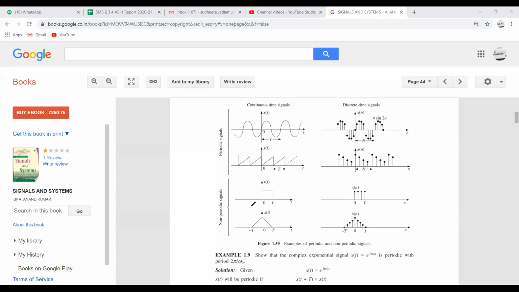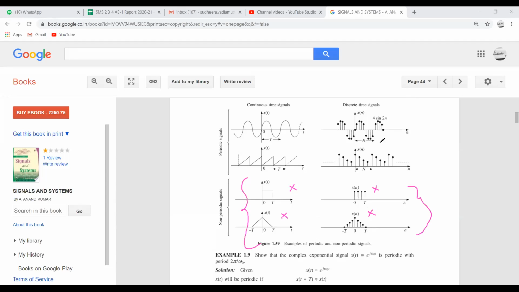Here in this case, the signal is not repeating from minus infinity to plus infinity, so it is aperiodic. Aperiodic signals are also called non-periodic. Here also, even though the signal has fundamental period T, it is not repeating from minus infinity to plus infinity. Similarly, this is also not repeating from minus infinity to plus infinity, and this signal is also not getting repeated. So we can consider these four as examples of aperiodic signals.